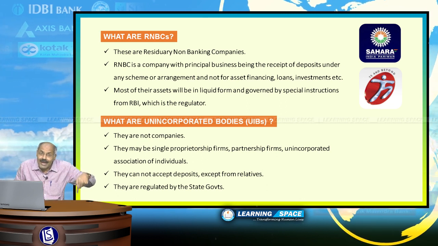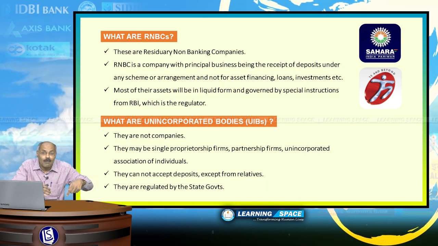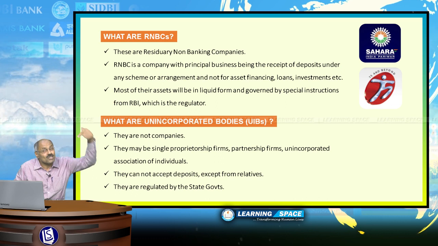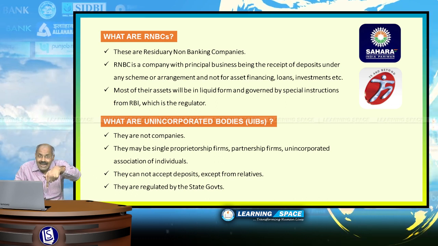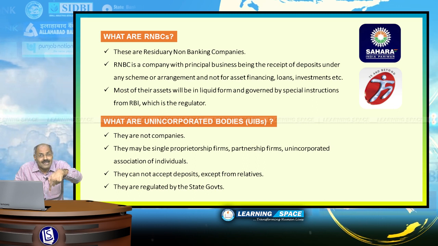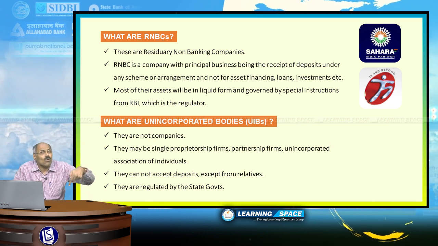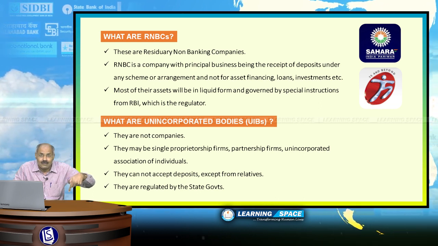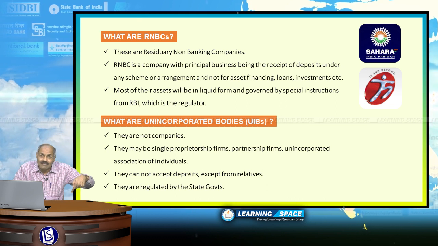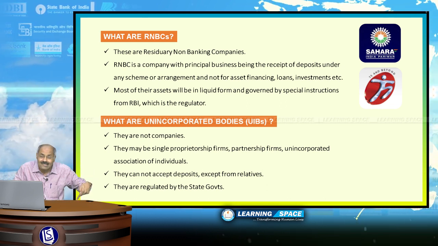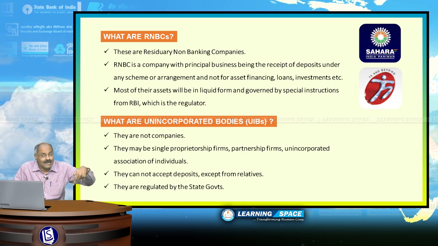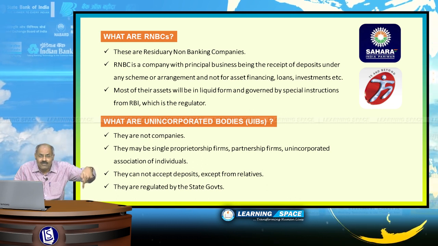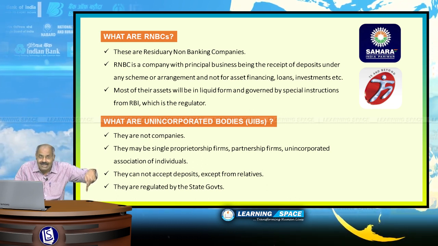Normally, when non-banking finance companies collect money, the main purpose is to undertake some leasing or hire purchase or giving loans. But these RNBCs will collect money, but they do not undertake any asset financing, loans or investments. The licenses were given long back and most of their assets will be in the liquid form and governed by special instructions from Reserve Bank of India. Examples are Sahara India Parivar and Peerless. And for these type of companies nowadays, Reserve Bank of India is not giving any license.